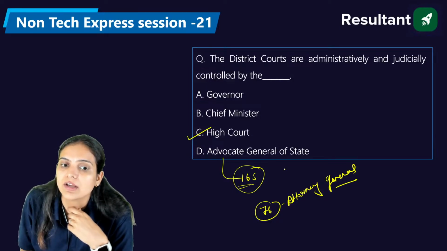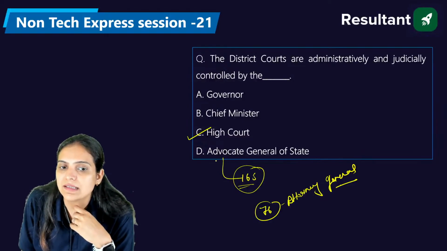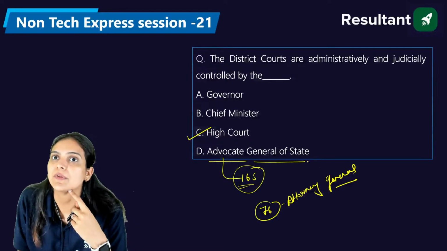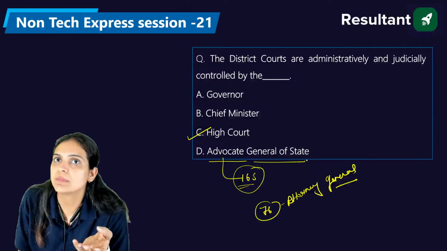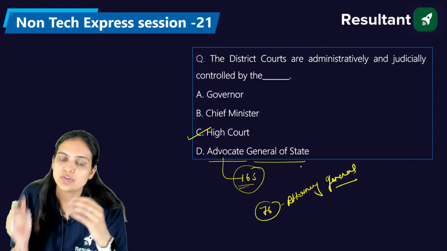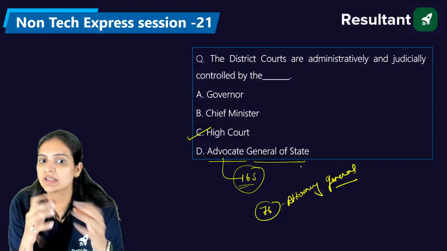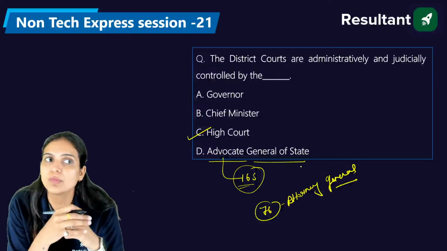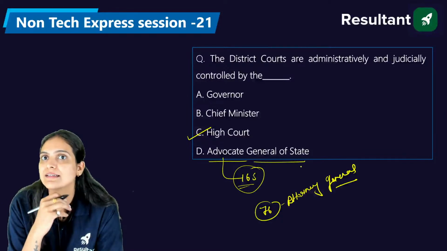It is a single person in every state, and they serve at the pleasure of the governor. For as long as the governor wants them to serve the state, they will serve; otherwise they will be removed. So the right answer is C, that is High Court.